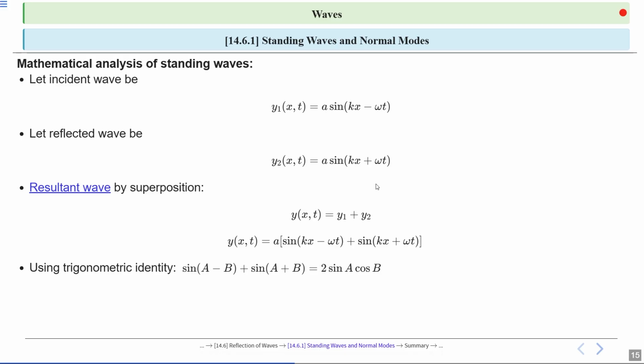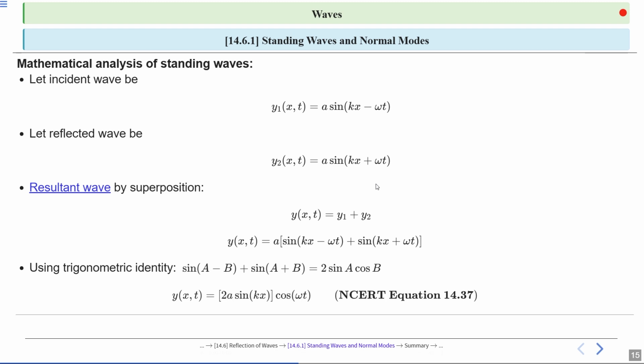So we are using the trigonometry identity sin(a − b) + sin(a + b), which is equal to 2 sin a cos b. This equation simplifies the sum of two sine terms into a product, useful for simplifying expressions. So we get the equation which describes a standing wave. It shows displacement y as a function of position x and time t.